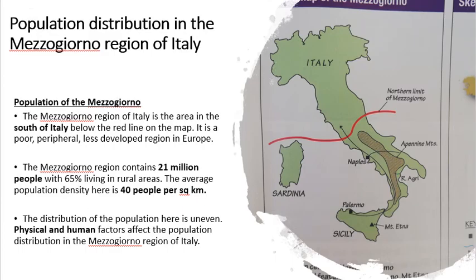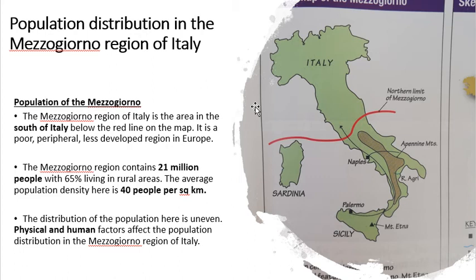So first of all, what is the Mezzogiorno region in Italy? Very, very simple, guys. The Mezzogiorno region is this area here. So it's the area below the red line, okay? The area south of the red line, okay? And it's defined as a poor, peripheral, less developed region.